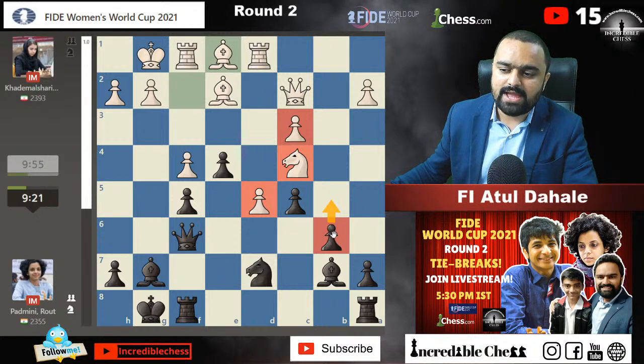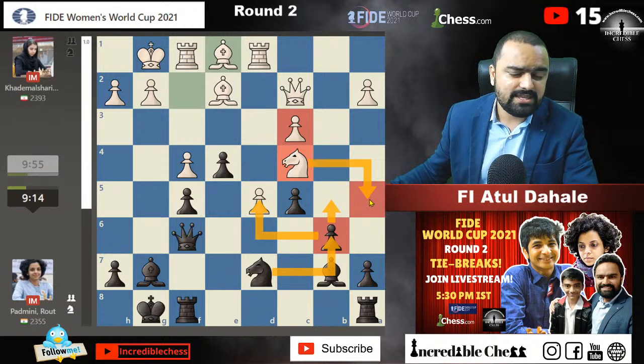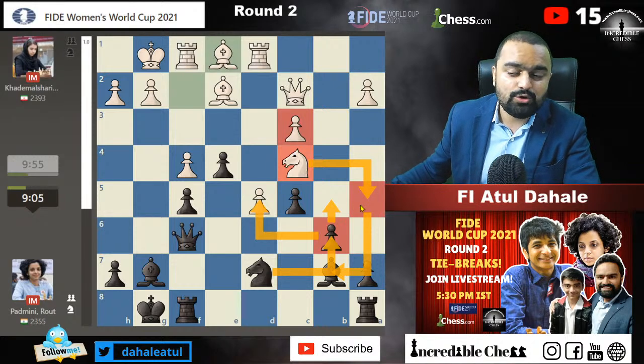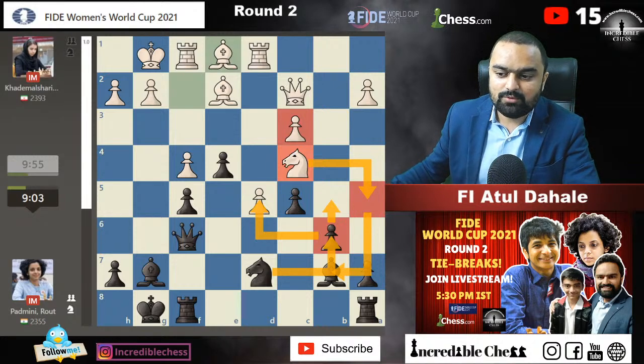Because after b5, the ideas of knight b6 attacking the pawn on d5 are also there. But one thing is there, after b5, knight a5 is also one of the things which she needs to take care of, because the knight will be hitting the bishop on b7. So all things are there, and we are hoping that she will find good moves and get some good counterplay in this situation, because this pawn is a dangerous pawn.